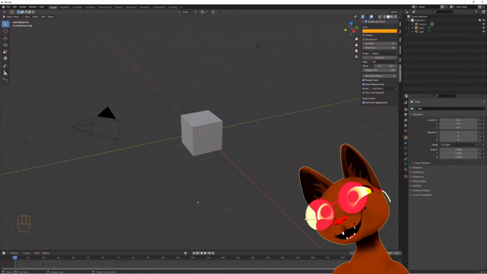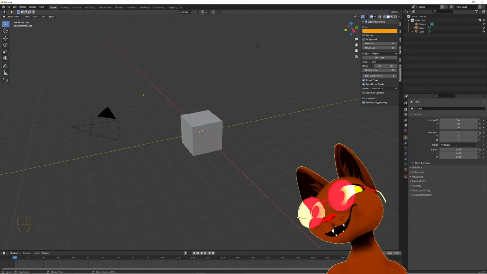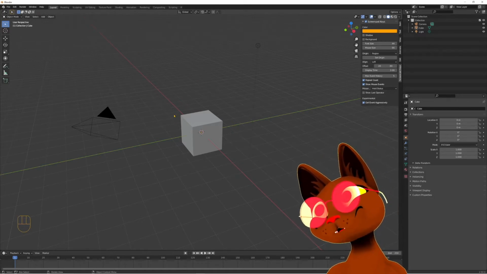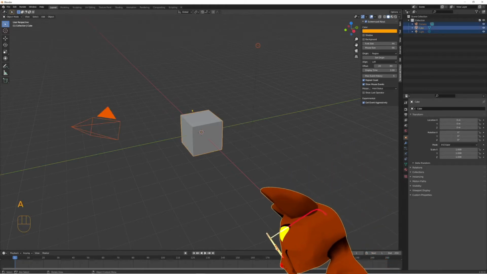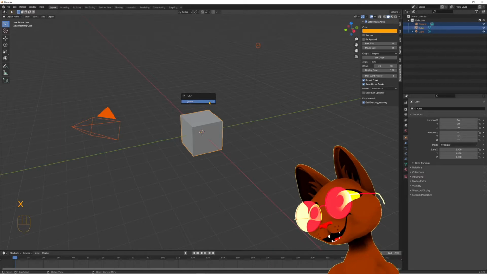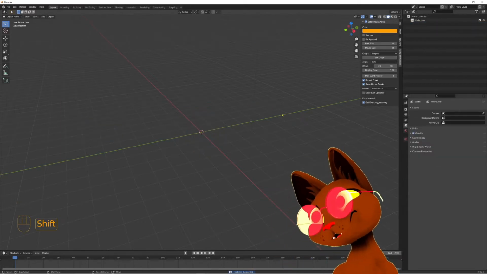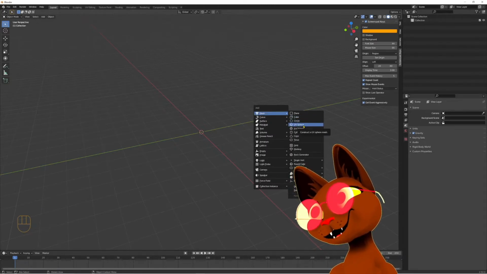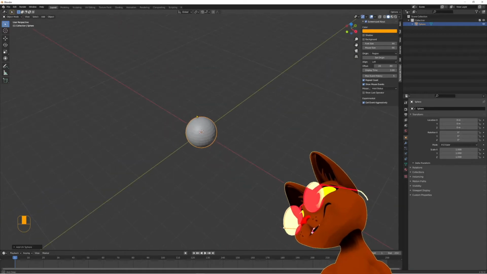So first, this is the basic view when you open Blender, and this is the basic new file. So we have some stuff here which we don't need, so pressing A to select all, and then X, we're gonna delete all of those. Then by pressing Shift A, we're gonna add mesh, and the mesh we're gonna add is UV sphere. Let's add that. Okay, we have the sphere.